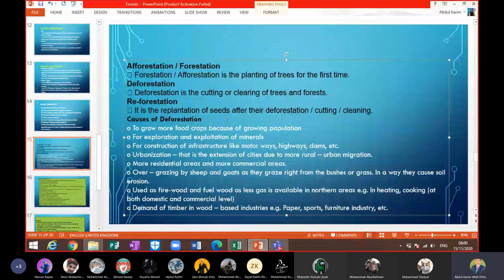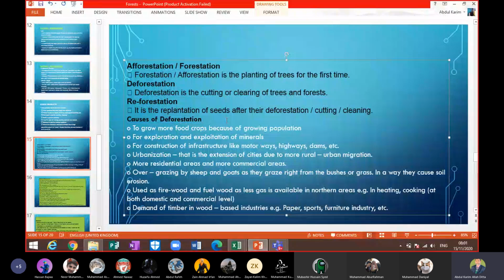So reforestation is the planting of the seeds after deforestation, cutting and clearing. Keep in mind that there are three terms: afforestation, deforestation, and reforestation. Afforestation or forestation means planting the trees for the first time.